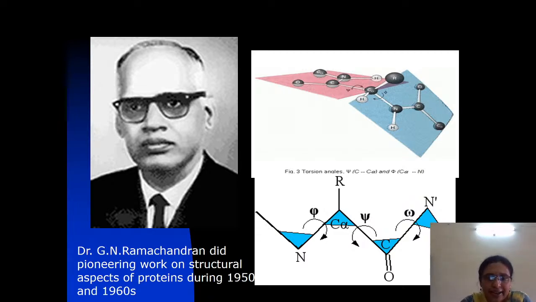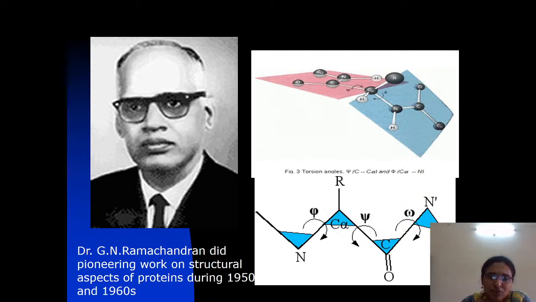Phi angle is the rotation between the alpha carbon and nitrogen, and psi angle is the rotation between the alpha carbon and the carbonyl carbon. These two Ramachandran angles are known as torsion angles or dihedral angles.